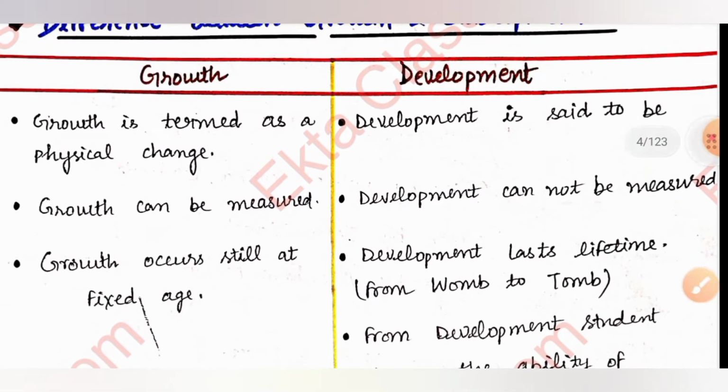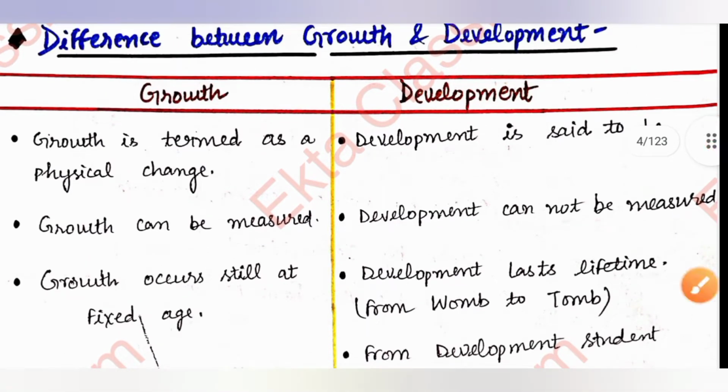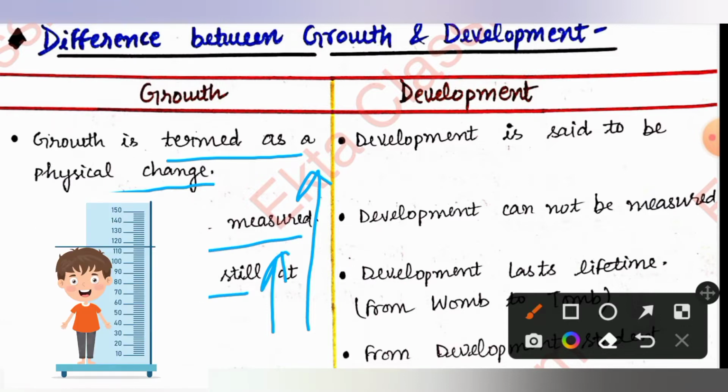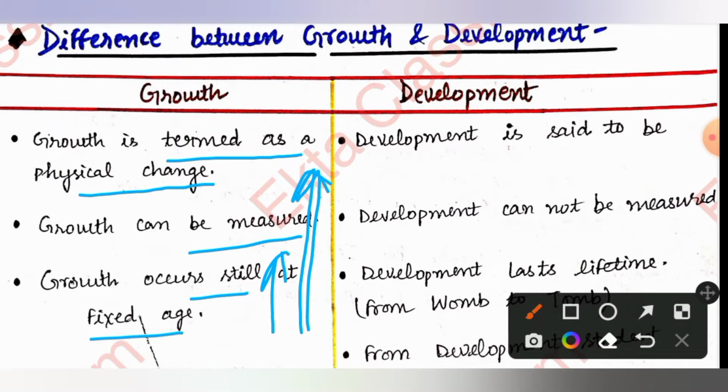First we talk about what growth is. Growth is termed as a physical change. All of you know, like height. So we can say that it's growth. We can measure it. Growth can be measured. Growth occurs only till a fixed age. For example, if we talk about height, it grows till a fixed age, say till 18 years your height will grow.